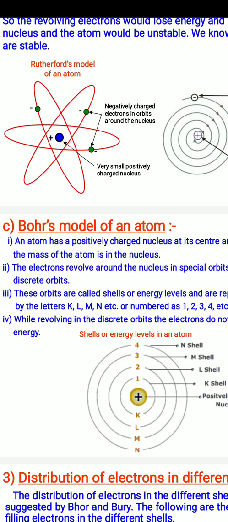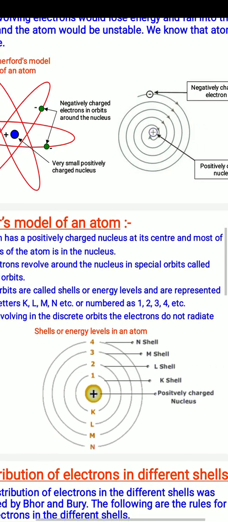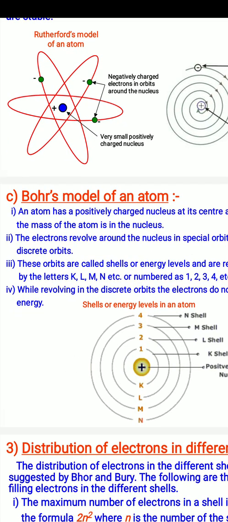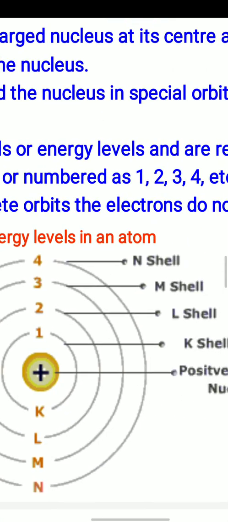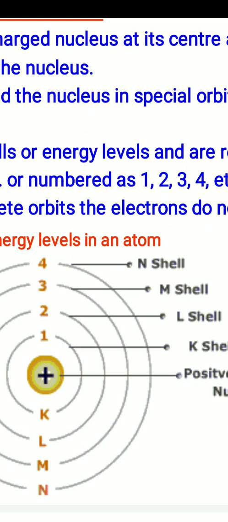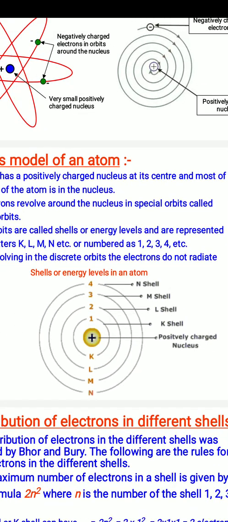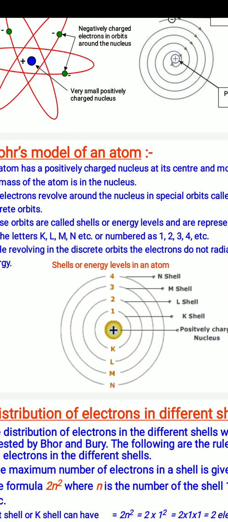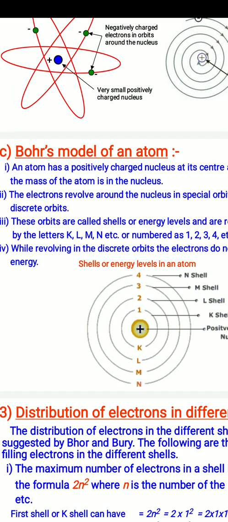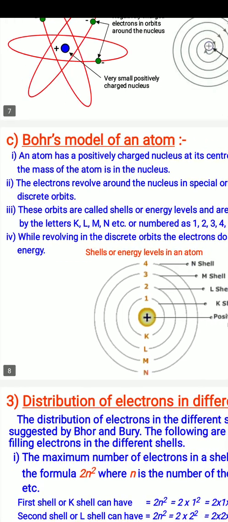Third, these orbits are called shells or energy levels and are represented by the letters K, L, M, N, as you see in the diagram. The innermost shell is known as K, then 2, 3, 4 and so on, and its numbering starts from the center to the periphery. While revolving in the discrete orbit, the electron does not radiate its energy.